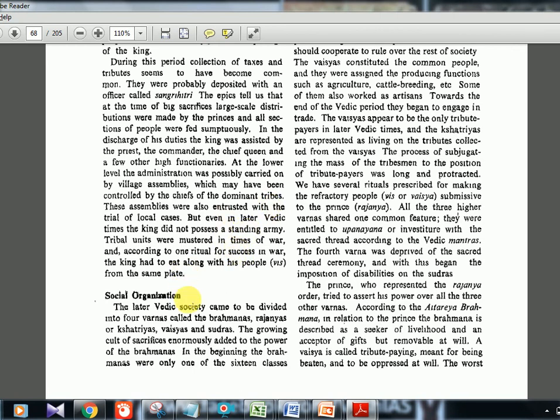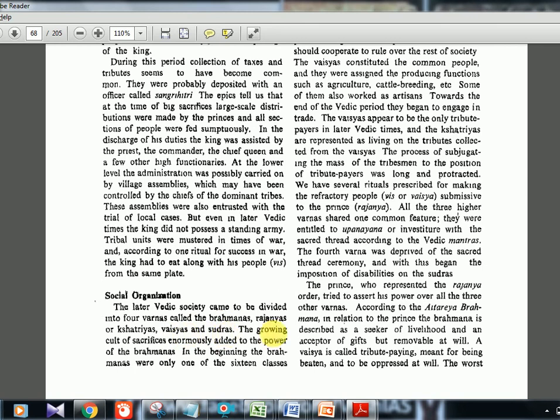Now we'll see the society. In society, the four classes started or became stronger: Brahmanas, Rajanyas, Kshatriyas, Vaishyas, Shudras. The Rajanyas and Kshatriyas are the same, the ruling class. Then Brahmanas, the priests who dominated everyone. Vaishyas are the traders or merchant class, and Shudras are the downtrodden people who were considered slaves and even beaten up by people.